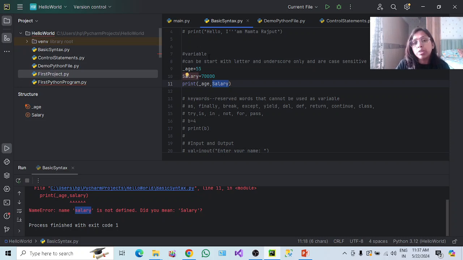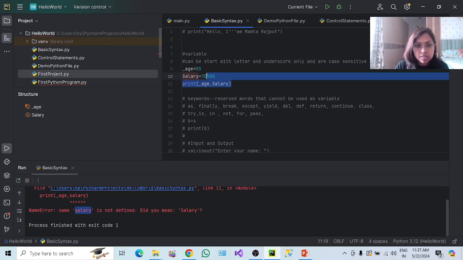So Python is case sensitive, which we need to make sure of while working with variables. If I declare capital S salary, then we have to use this capital S salary only. So variable rule number one: the variable name should not start with digits. It should start with either an alphabet or an underscore. Number two, it's case sensitive. So make sure whatever variable name you have declared, if it is capital, use this capital variable only.